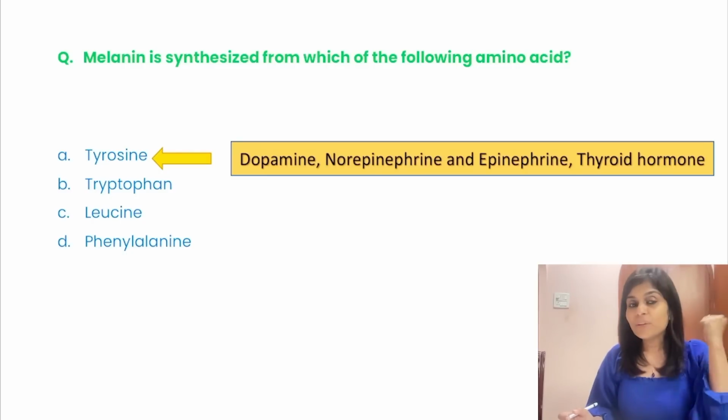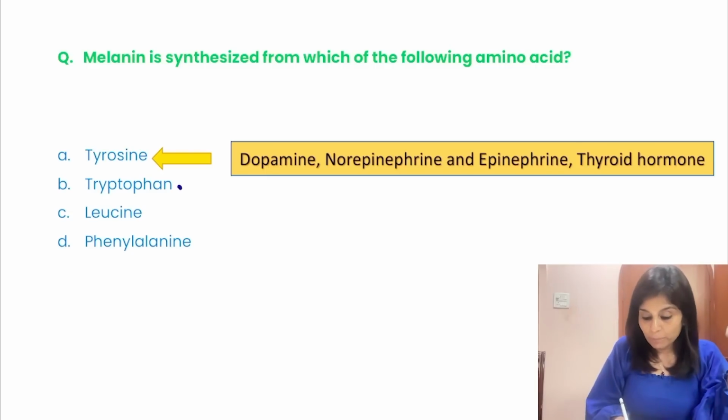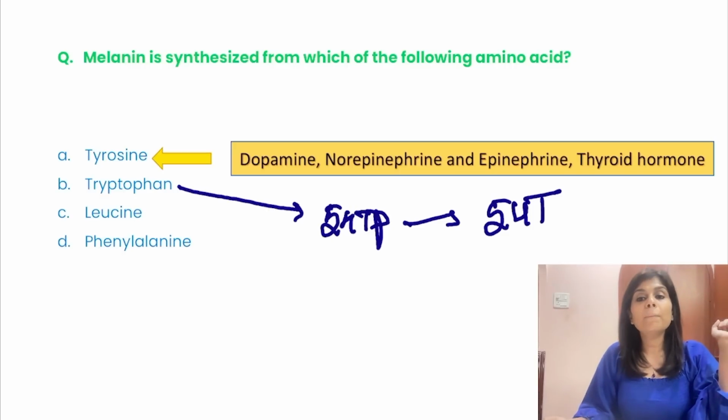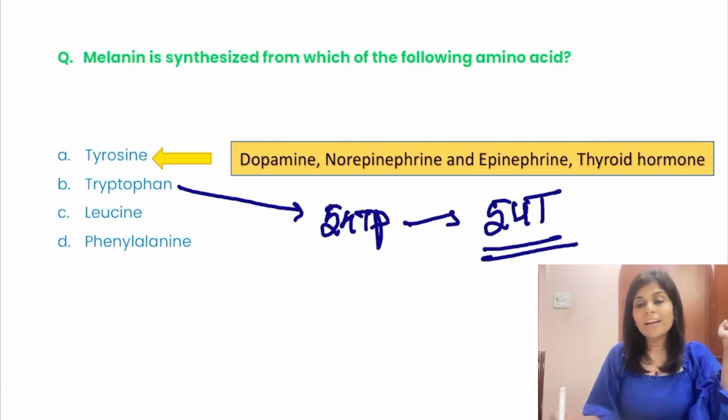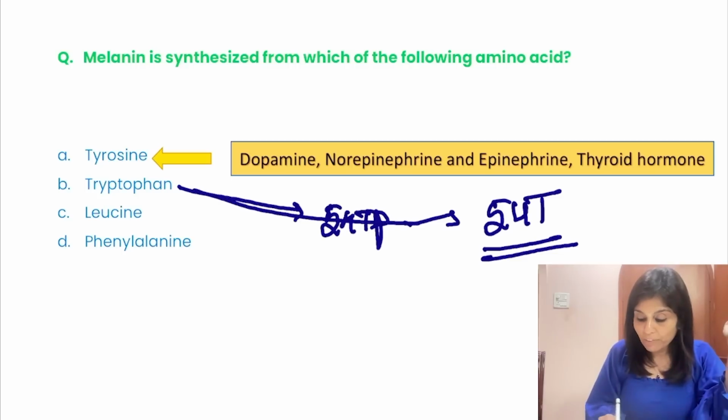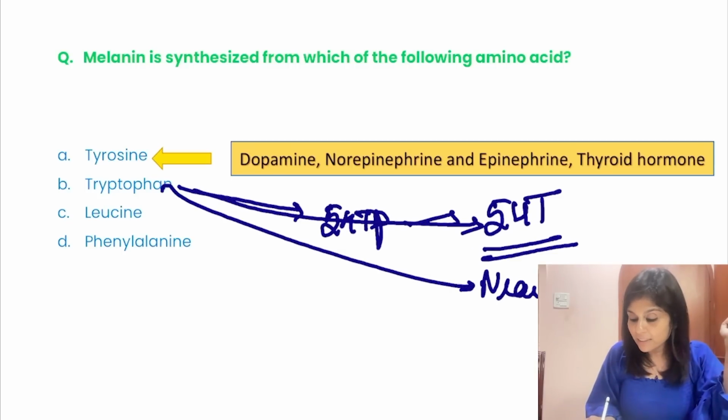So what is it that you get from tryptophan? From tryptophan you get 5-hydroxytryptophan, which undergoes decarboxylation to form 5-hydroxytryptamine. So what is 5-hydroxytryptamine? It is serotonin. So from tryptophan you get serotonin. From tryptophan you get niacin.